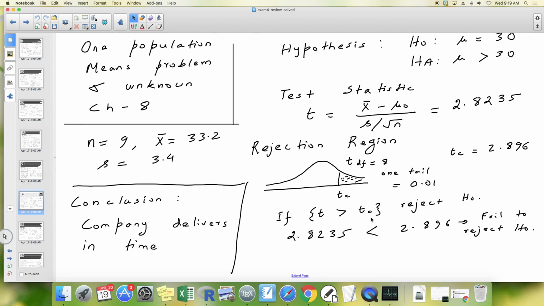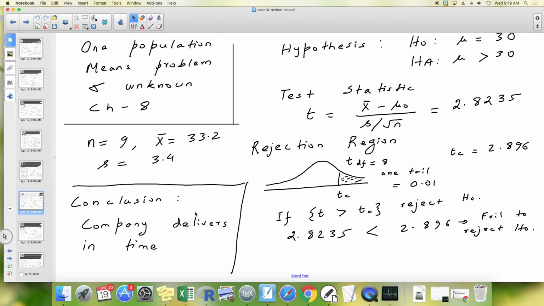So what's the actual rejection region? If T is bigger than TC, you reject H0. Does that happen for us? For us, it's 2.8235, which is actually smaller than TC. Hence, we fail to reject H0.